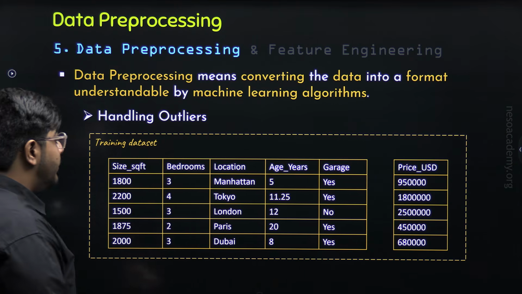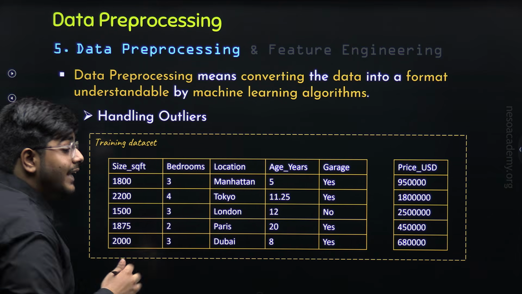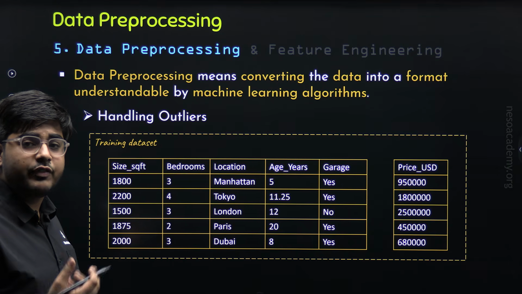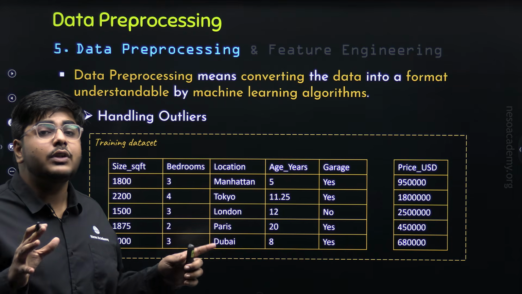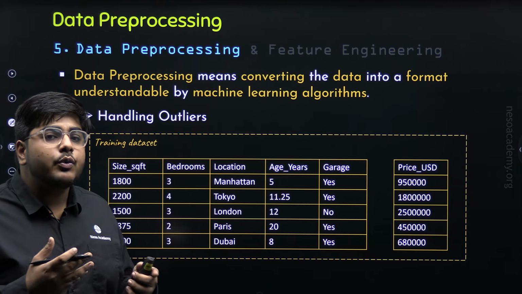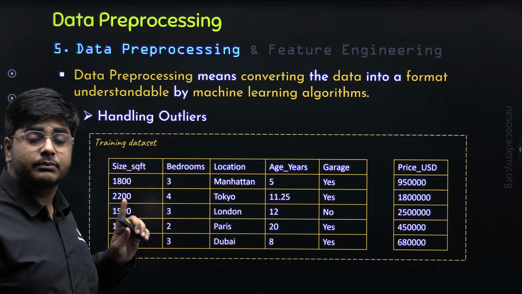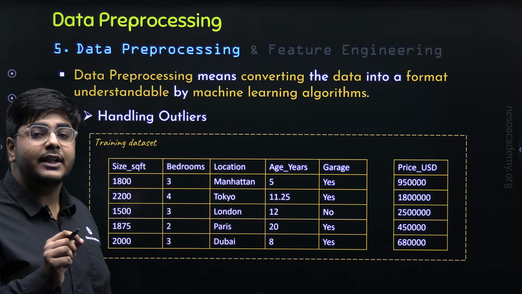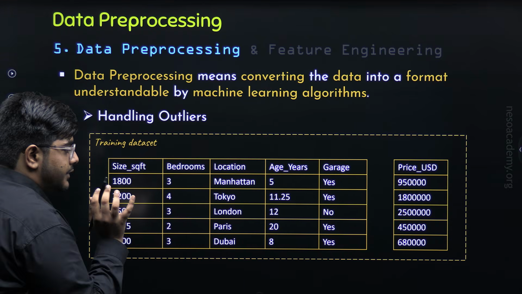Why? Because all the values are very close to each other, but 2000 would be an odd one out value, because the number of bedrooms in a particular house can never be 2000. So that will be an odd one out value, which is very different from the other values of the same column. That is why we need to handle such values, which is known as handling outliers.